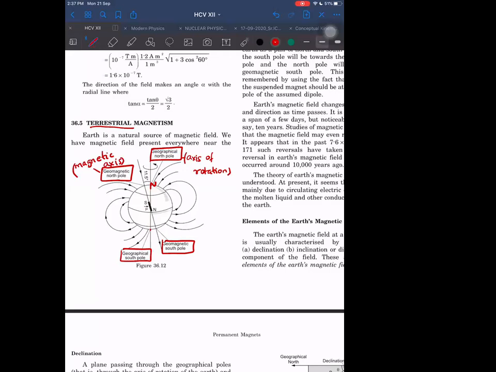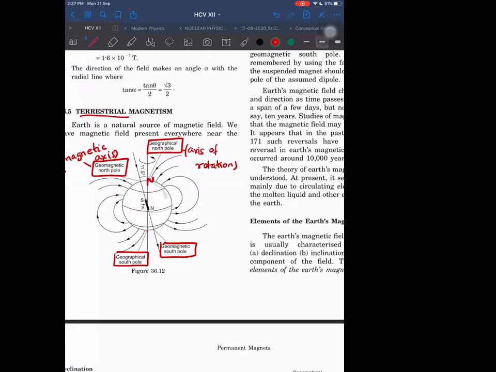We can say inside the core there is some iron and there are some ions. Because of the presence of those ions, they rotate in such a way that the moving ions produce magnetic currents, so the magnetic fields. So this red axis is the magnetic axis, and this sky blue is the geographic axis.